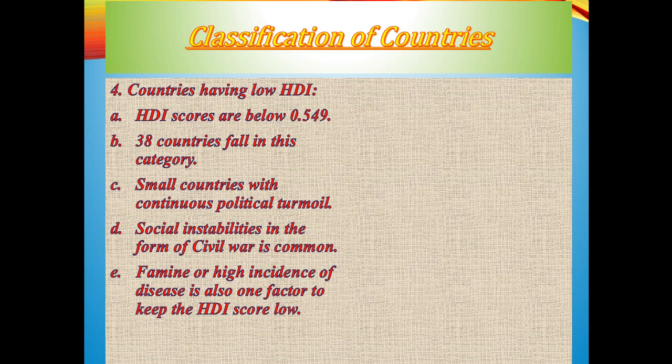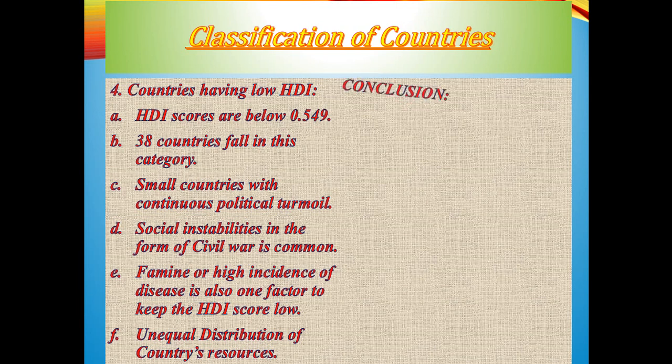Then in African countries, there is a high incidence of diseases and famine, which is also one of the reasons that keep the countries at low HDI, and the unequal distribution of the country's resources. Here the country's resources do not have an equitable distribution. So these are the countries that have low HDI.